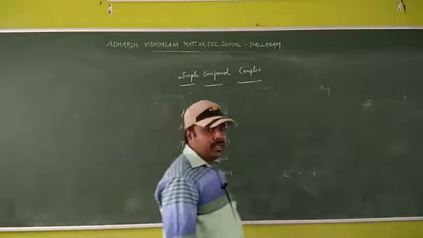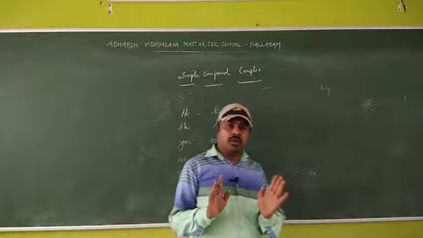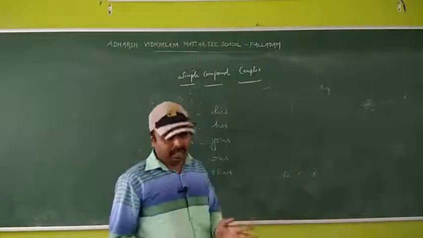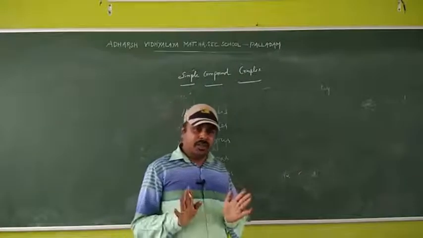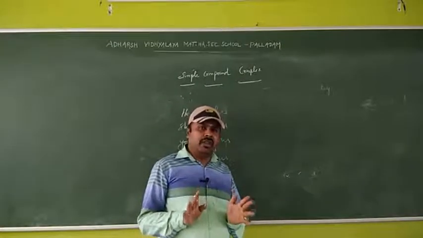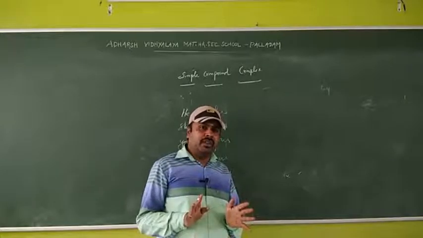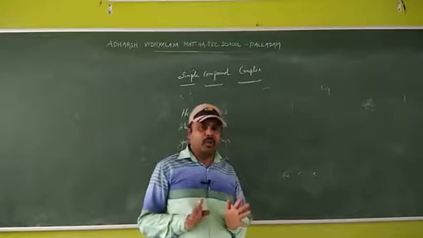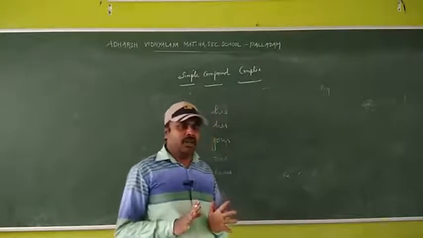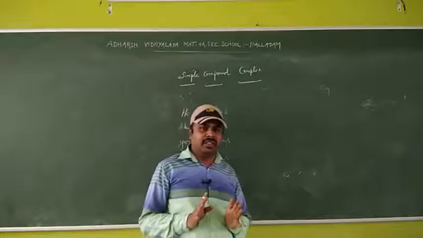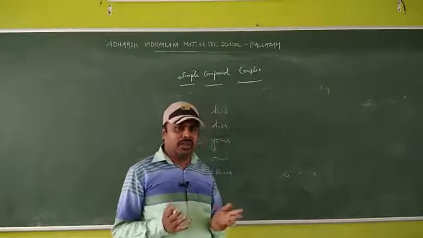So before going to see the rules, you have to know all the important basic things. Okay, important topic. When you learn simple, compound, complex, definitely your writing skills will be improved, because you know how to form the sentence, how to form the simple sentence, how to write compound, how to write the complex sentence.